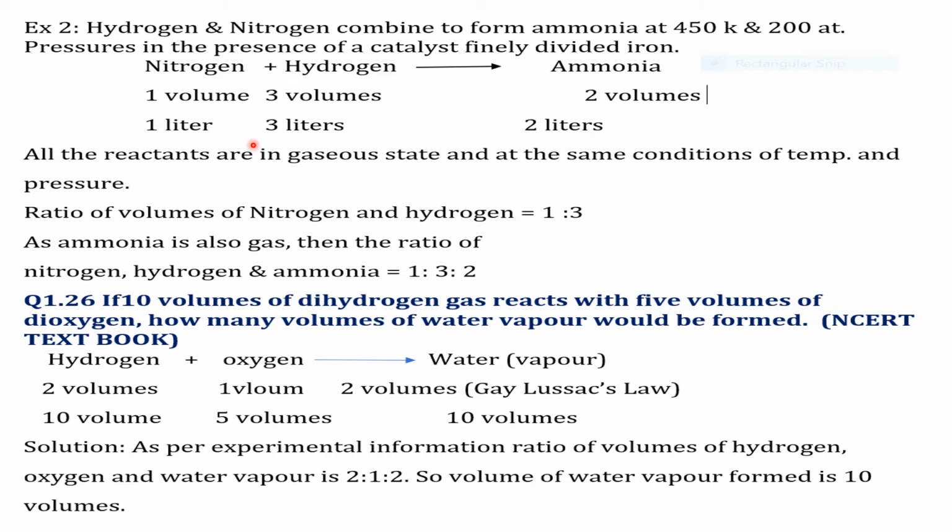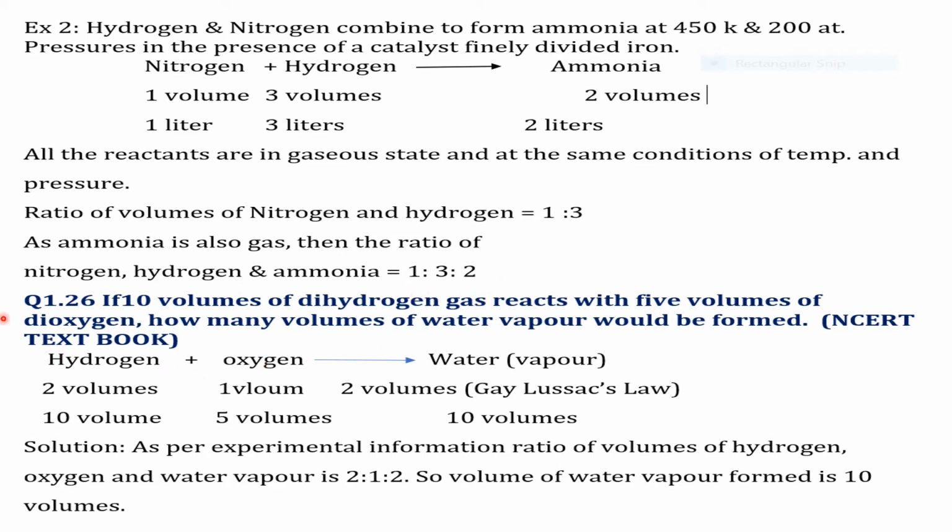So this becomes 1 liter plus 3 liters gives 2 liters. All the reactants are in gaseous state at the same conditions of temperature and pressure. Therefore, the ratio of volumes of nitrogen and hydrogen is 1:3. As ammonia is also a gas, the ratio of nitrogen, hydrogen and ammonia is 1:3:2.